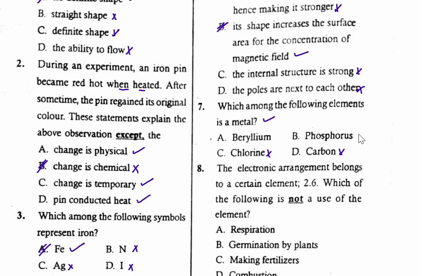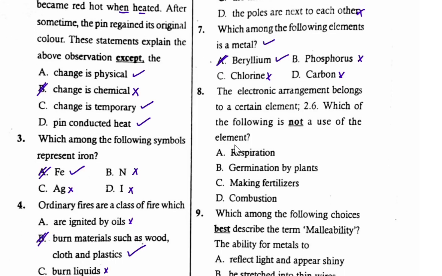Phosphorus also is not a metal. And therefore, the only metal that is given is beryllium. Beryllium is a metal from these choices. So the correct answer for question number 7 is A, beryllium. Let us go to question number 8.